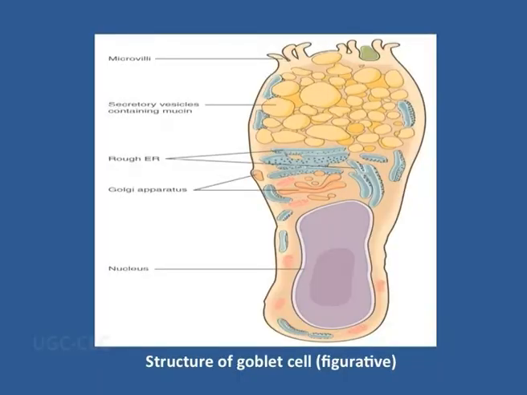Now coming to the next important cells, which are single cell glands called the goblet cell. And this goblet cell also produces mucus or mucin, and they are coming out through the microvilli, and these secretory vesicles continually maintain the lining of the digestive tract. And these are the actual size of the goblet cells present along the lining of the intestine.